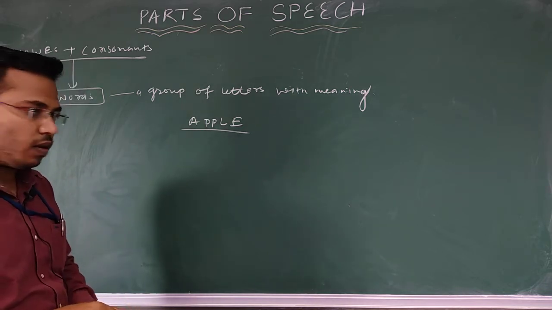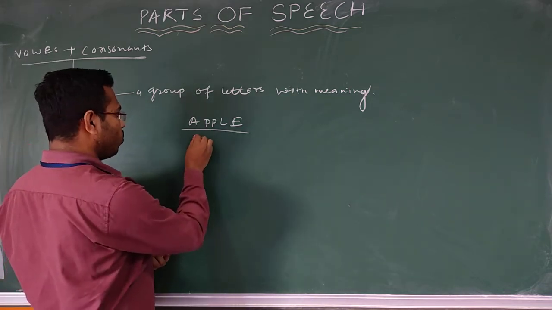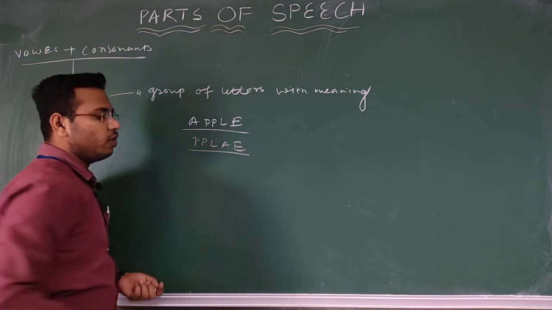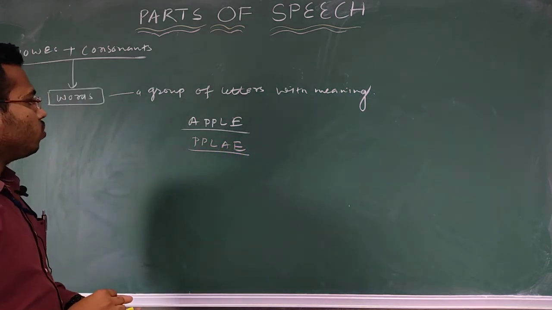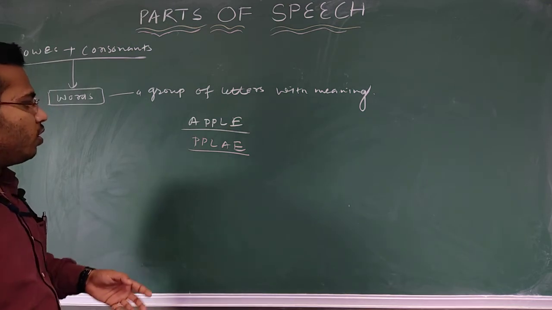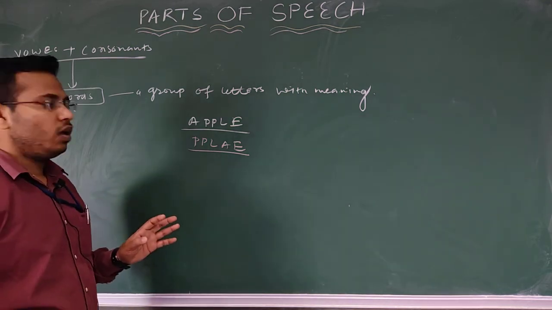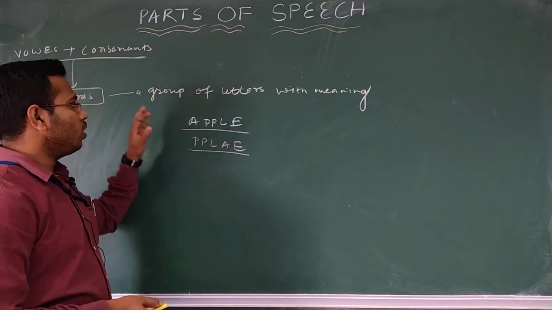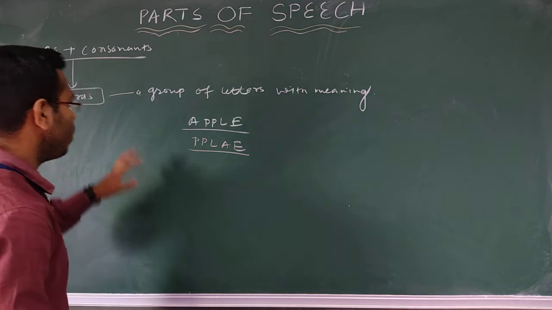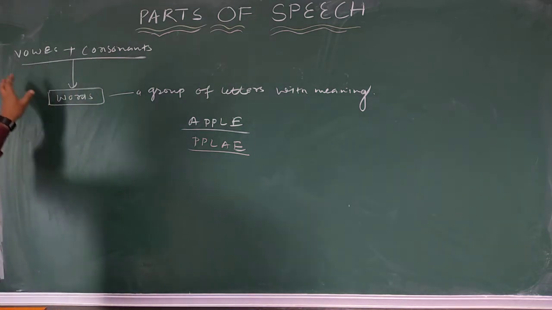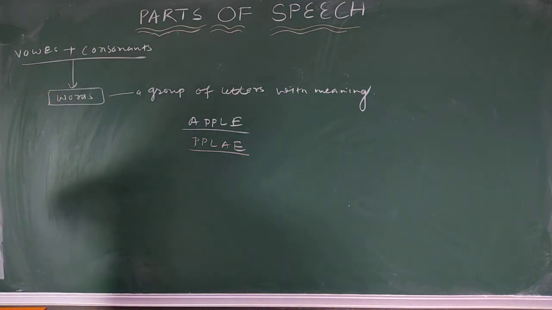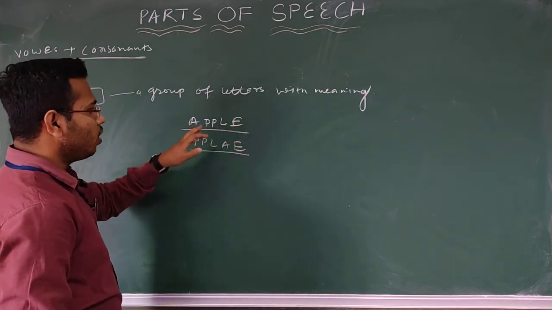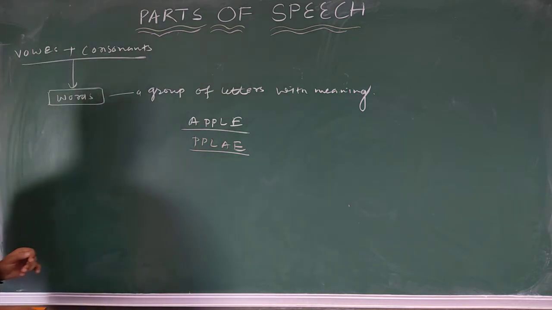For example, if I write in this way, does it give any meaning? You would say no, sir. So that is why it's not enough to say that it's a group of letters. At the same time, you have to say that it should carry some meaning. That's the reason we say a group of letters with meaning. So we have finished words. Words come from the combination of vowels and consonants, right? Here we have vowels A and E, and in the middle we have 3 consonants.